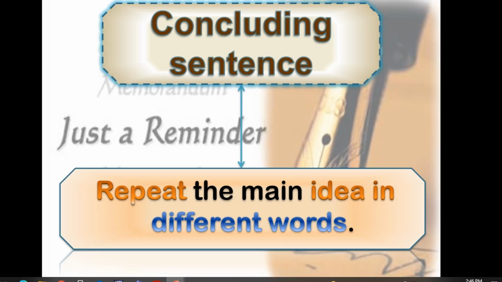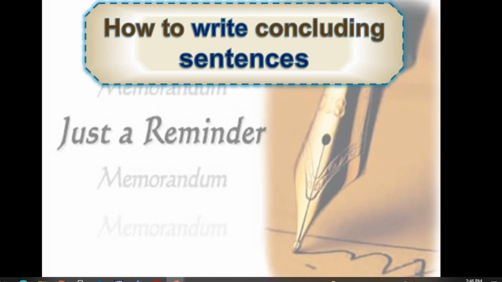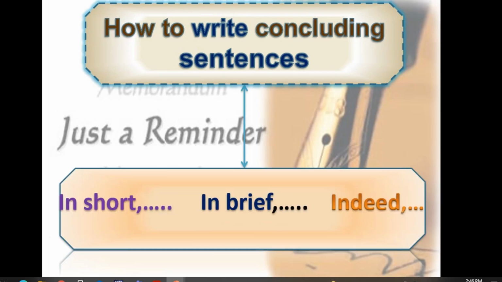Repeat the topic sentence but in different words. It's the summary. It's the main idea, but it's written in different words. It's used to finish the paragraph. This is the position, the location.